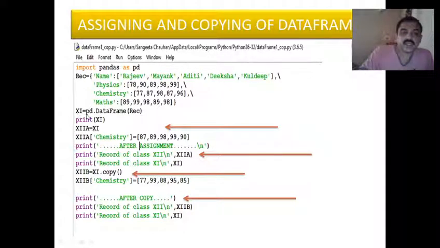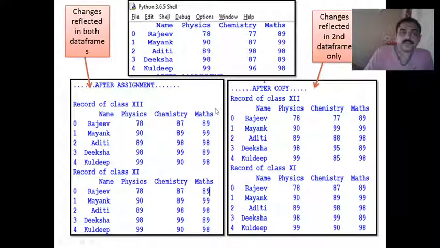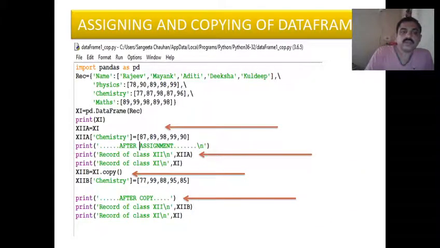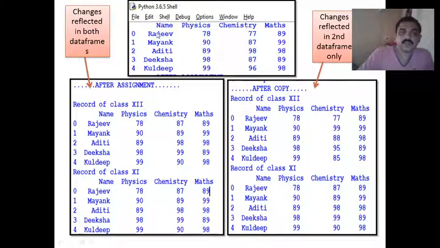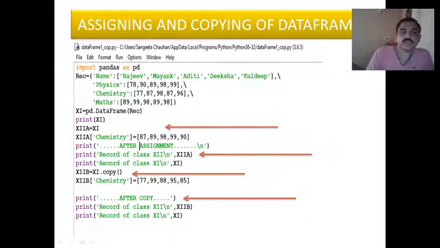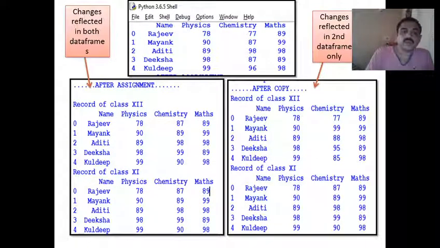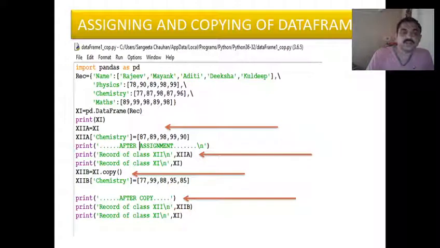So if I am writing x equal to pd.DataFrame and I am assigning this dictionary here, what happens is the data frame will be created, and I print it. So the keys will be the column headings. If you can see this output, name, physics, chemistry and maths will be the column headings, and the corresponding marks will be taken as values.